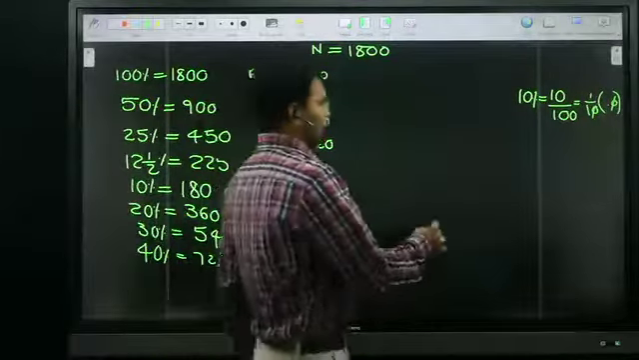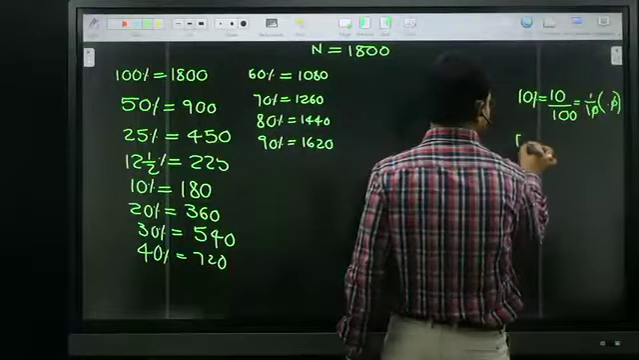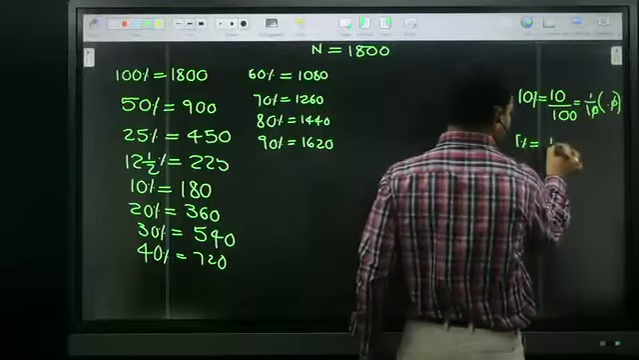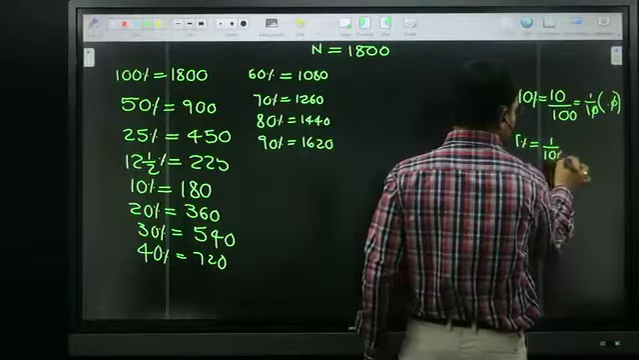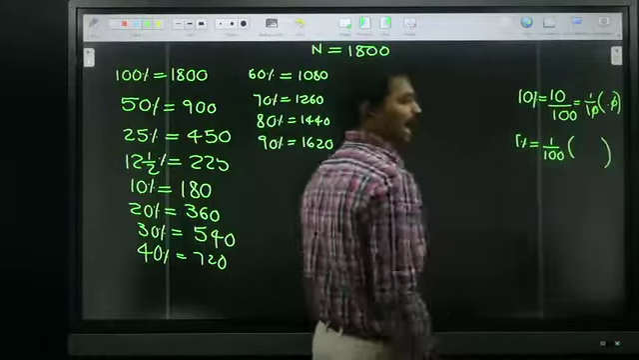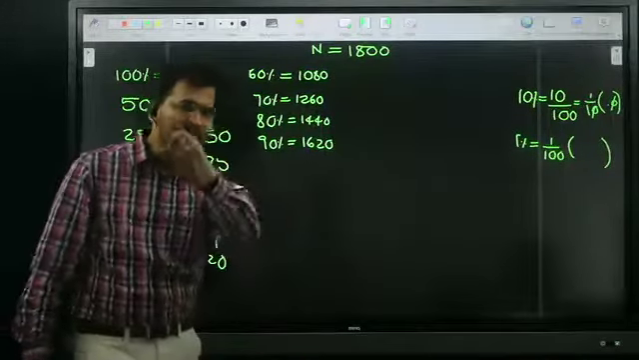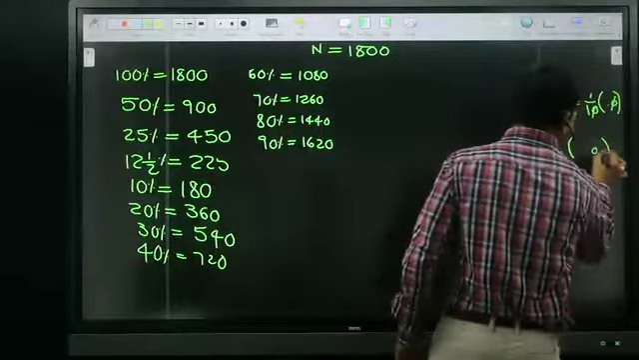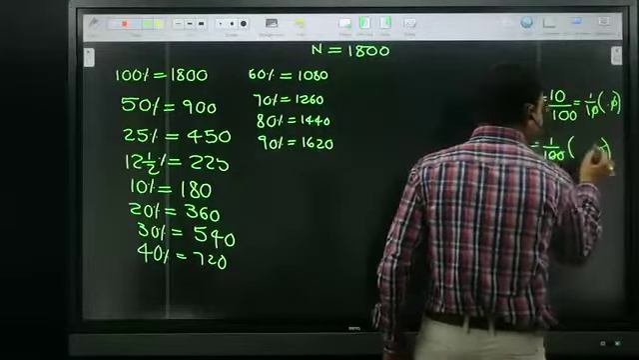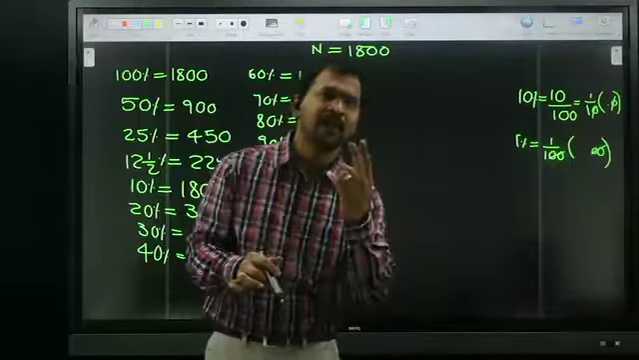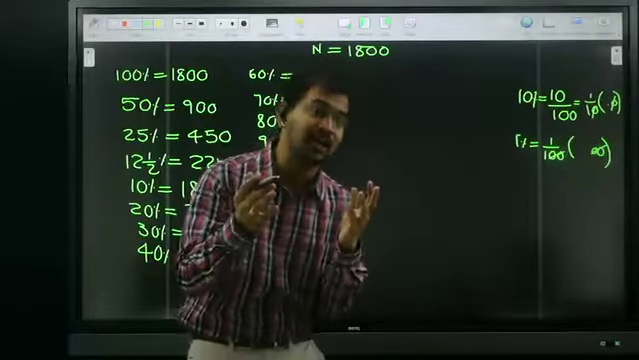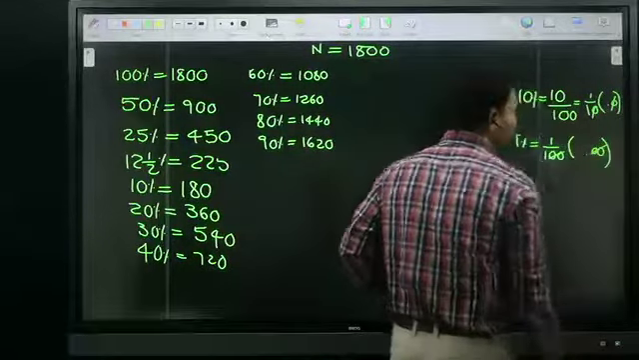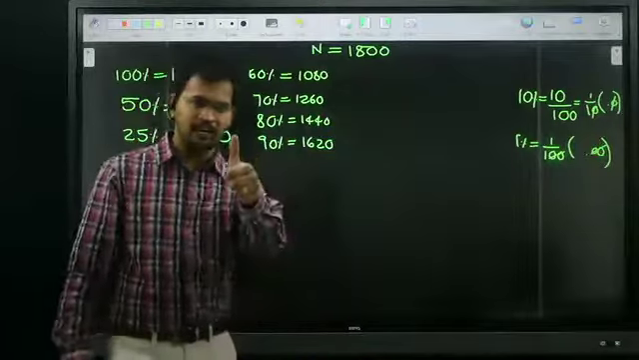Sometimes they may ask 1%. I already told you, in order to remove the percentage symbol, we divide it by 100. And 1% is nothing but 1 by 100th part of the given number. If zeros are available, remove 2 zeros from the given number. If zeros are not available, put a point after 2 decimals. All of you okay?